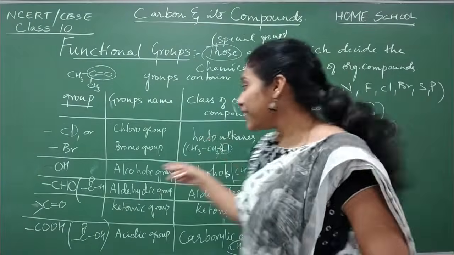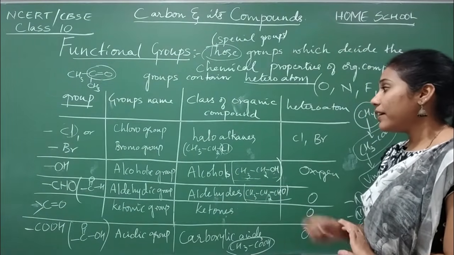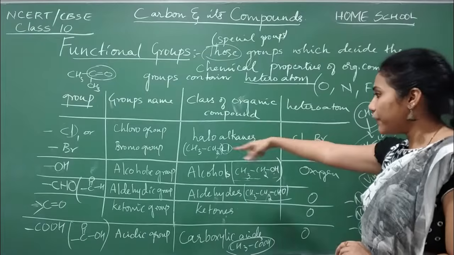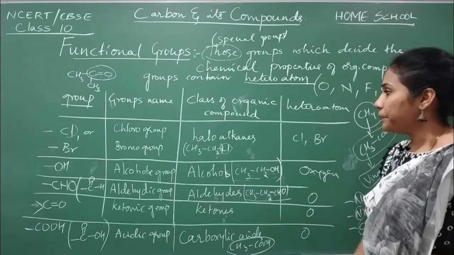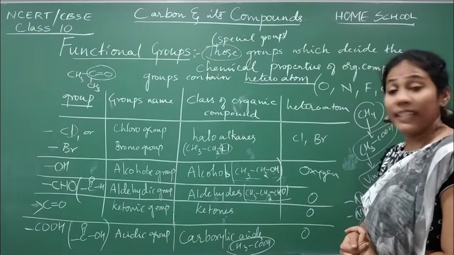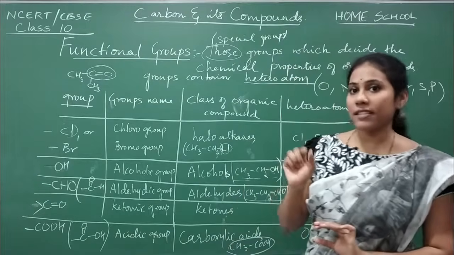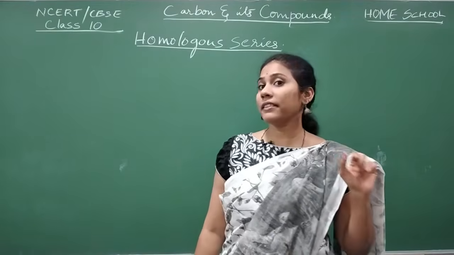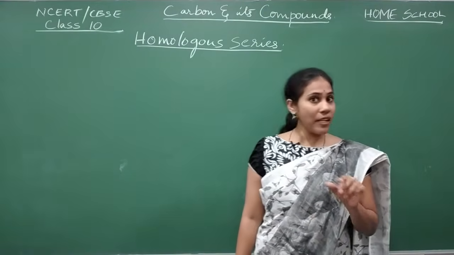As of now these are the different functional groups you have to remember, and you have to practice them. Definitely you should remember their names, class, like if the group is present, what the organic compound is called, and what the heteroatom is. All these are very important. Now let us go for another important aspect called homologous series. This is also a very important topic. It can be asked for 2 marks in the board examination. Direct questions will be asked, or it can be asked in the form of MCQs also.